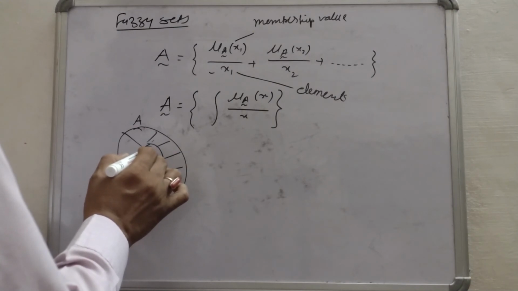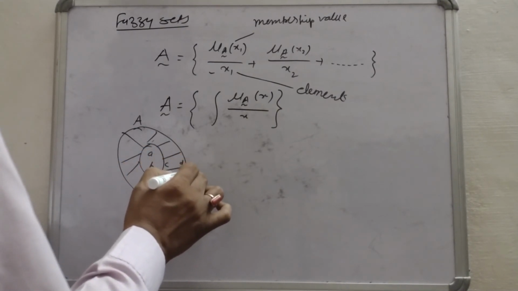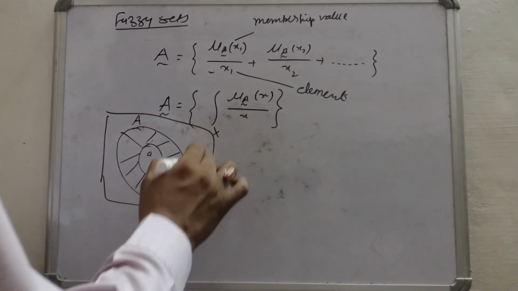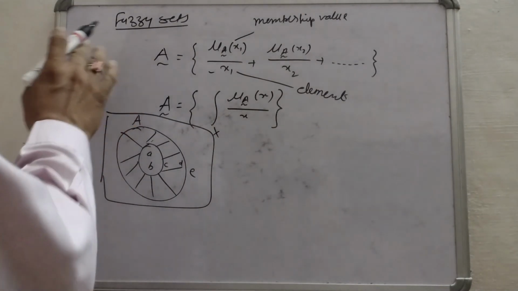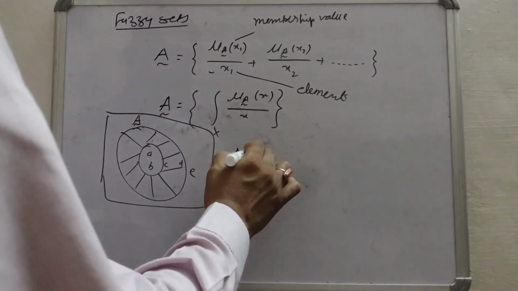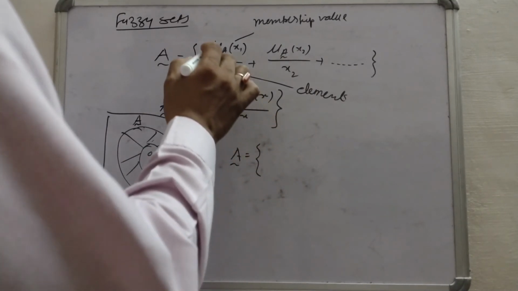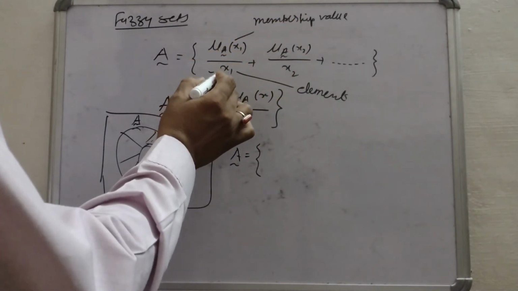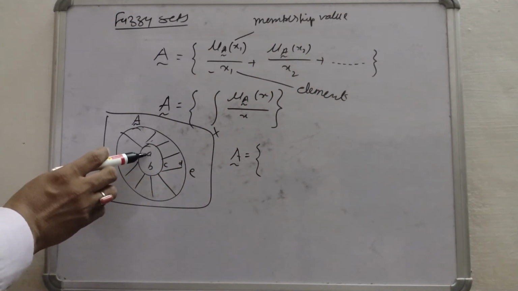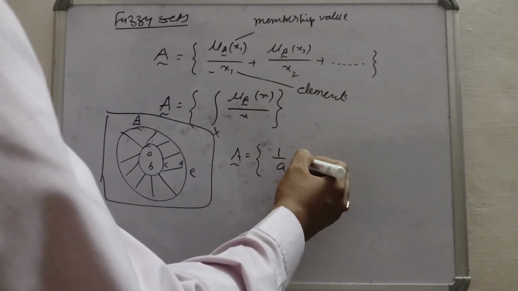So here suppose A, B, C, D and E, and this is the universe X. Now I have to define fuzzy set A. So how will I define it? According to this formula, membership value upon element. So here A is a clear member of set A, so its membership is 1 upon A plus.